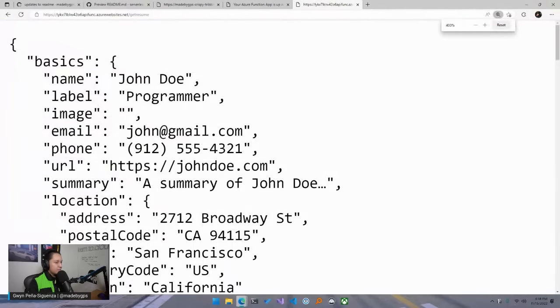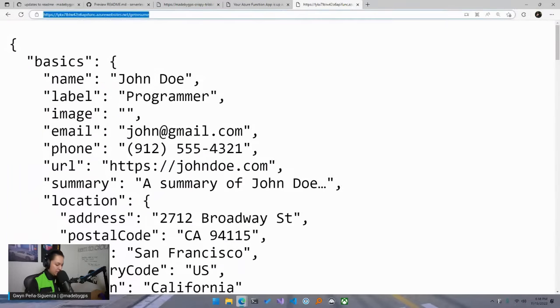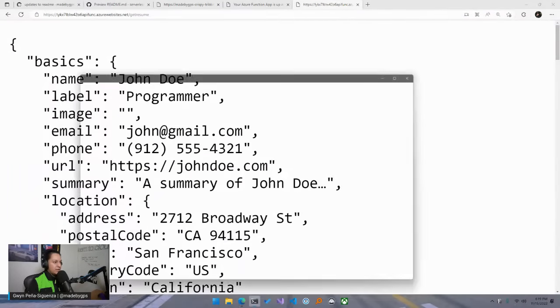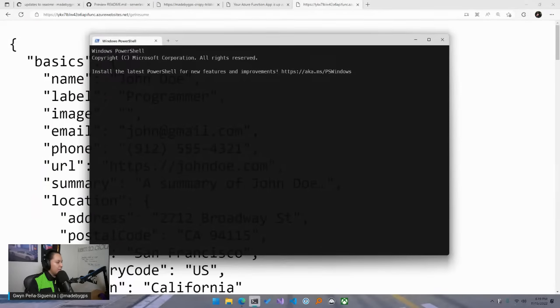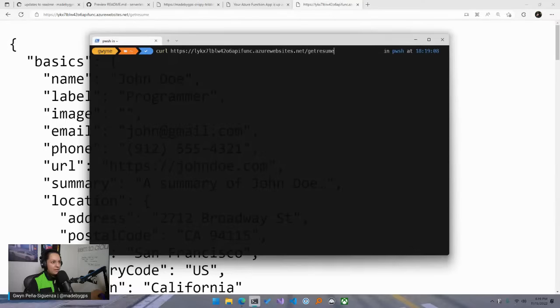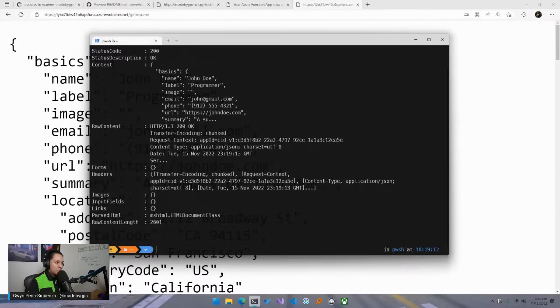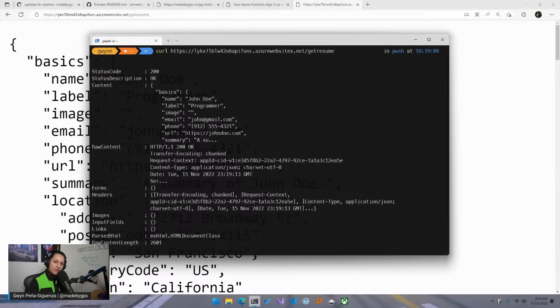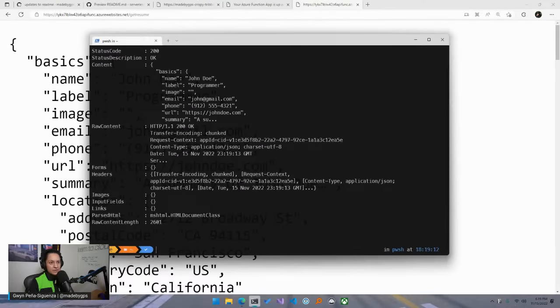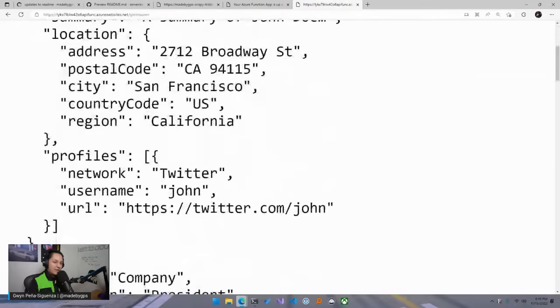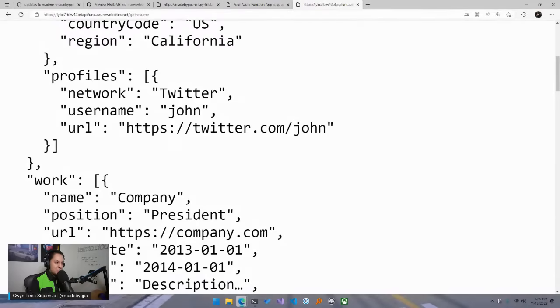And here we go. This is actually in production. This isn't Codespaces or anything like that. So now if I do something like, let me open this up here, I do curl and then provide that URL. We will also get some JSON here as well. Fantastic. And again, you will need to edit this document to fit your needs and then just upload it, but everything else will work on its own.